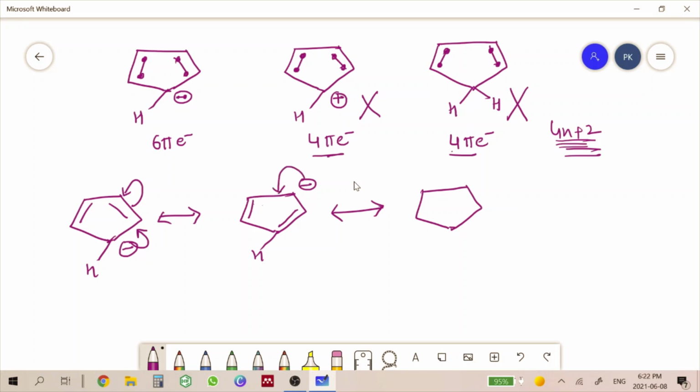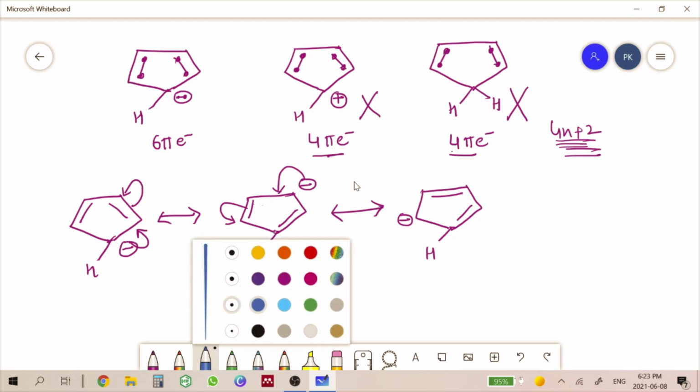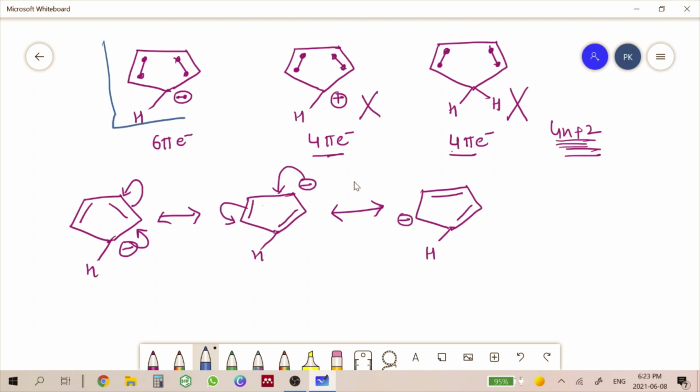The negative charge will go over here. Now we can see all the resonating structures of this 5-membered ring. We can see that all the electrons are distributed over all 5 carbon atoms. So the first compound is following all the rules of aromaticity, so this compound will be aromatic in nature.